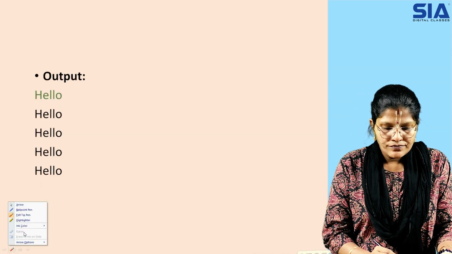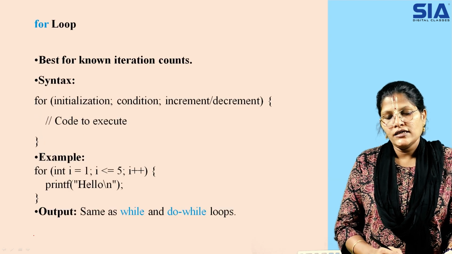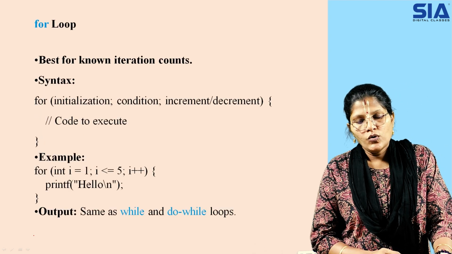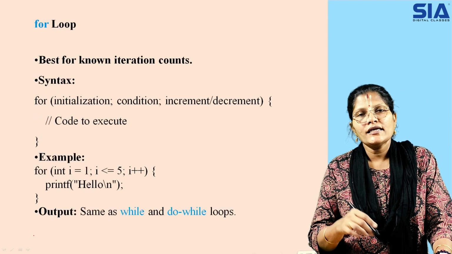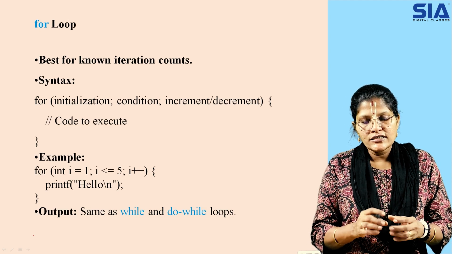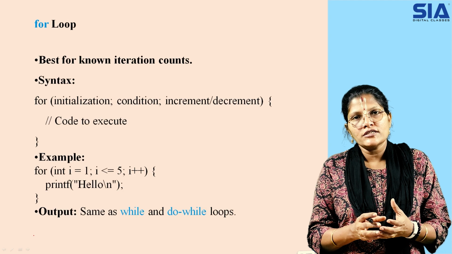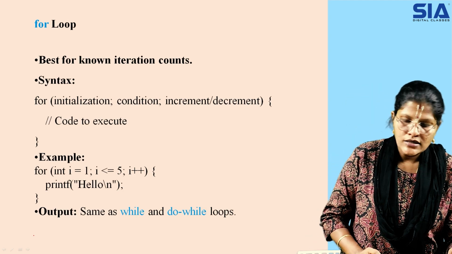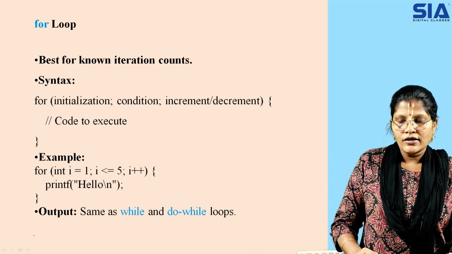Okay, now next we will see what is meant by the for loop. A loop is nothing but, until you are satisfied, you keep going; once the condition is satisfied, you execute a certain set of statements. Then after that you come out of the particular loop.